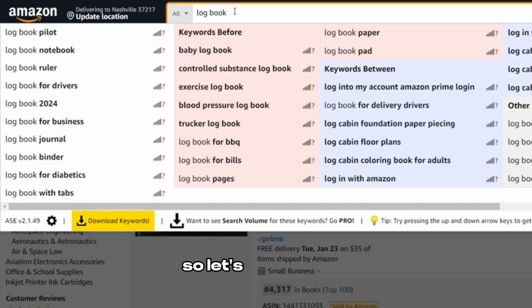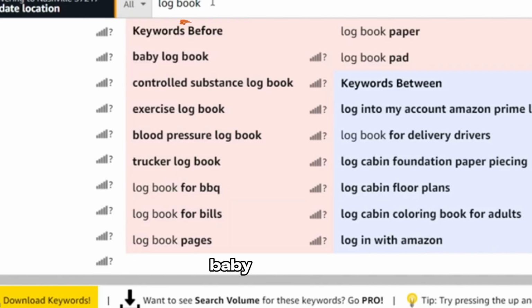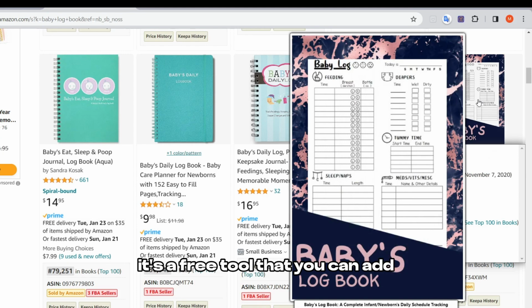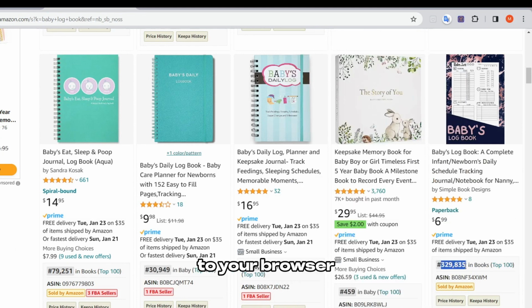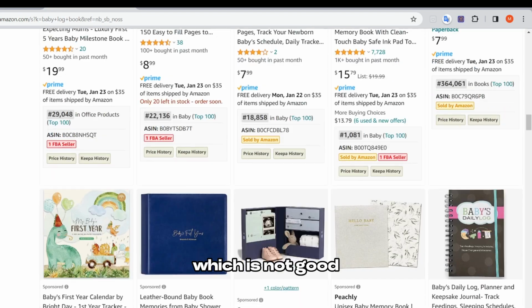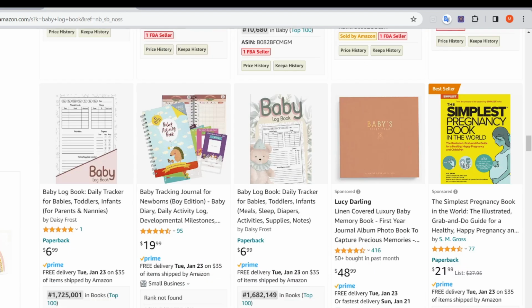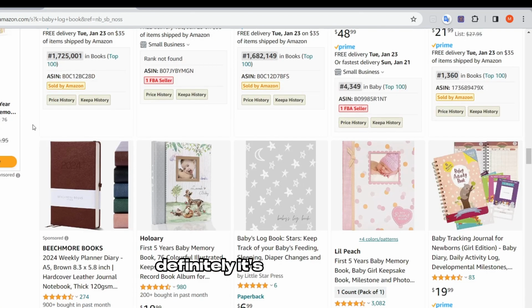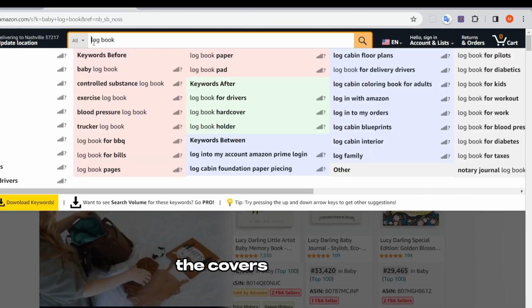So let's see another sub niche from the logbook, like here, baby logbook. And by the way, all of these suggestions are from Amazon Suggestion Expander or something like that. It's a free tool that you can add as an extension to your browser. So this book, as you can see here, is ranked 329,000, which is not good enough. 300,000, couple of hundreds, millions. Nah, this is not the niche. Definitely, it's not the niche. And by the way, the covers look great.